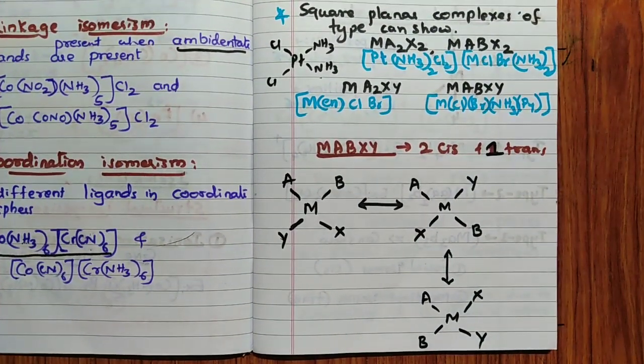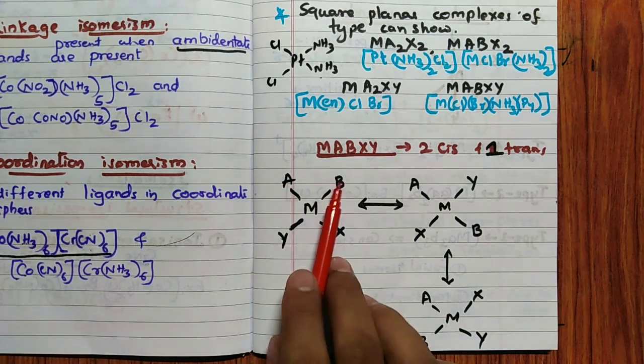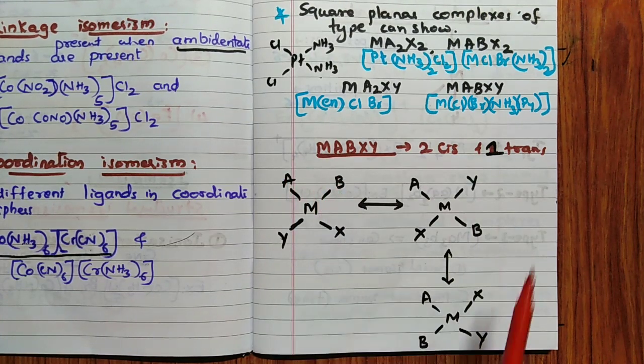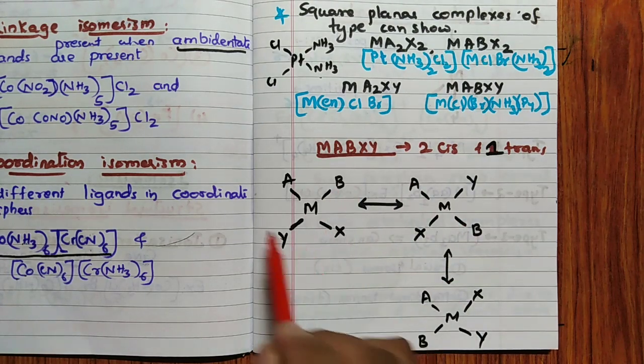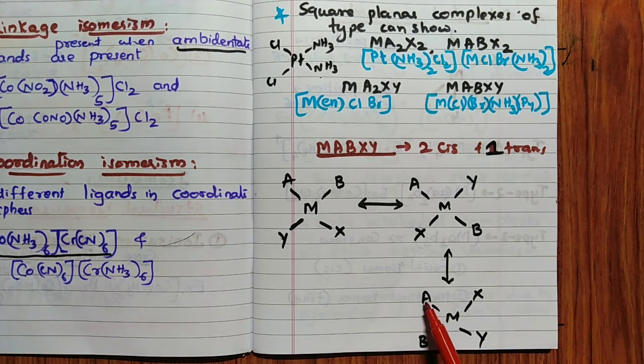Right? So now how to identify the isomer. Now what we'll do, we can consider any two ligands fixed. For example, I will consider AB ligand fixed, same side. AB ligand fixed, same side, right? AB same side, AB opposite side. AB same side means what? Cis. AB opposite side means trans. Once again here AB same side, correct? So cis. So 2 cis, 1 trans.